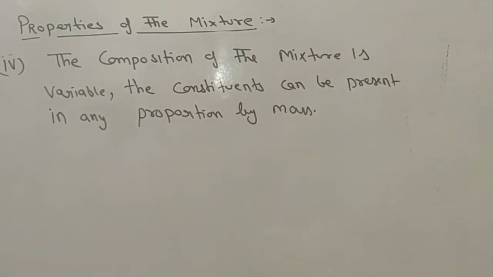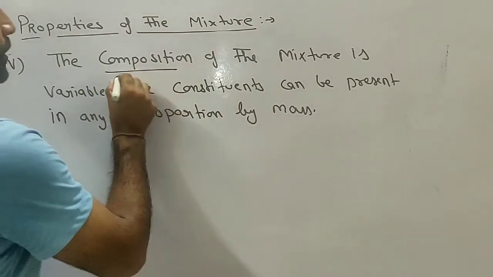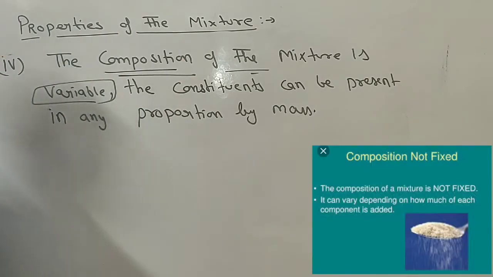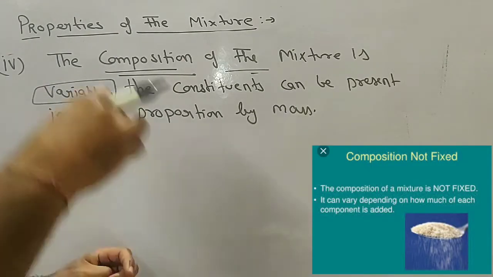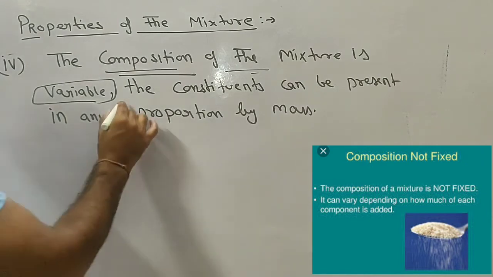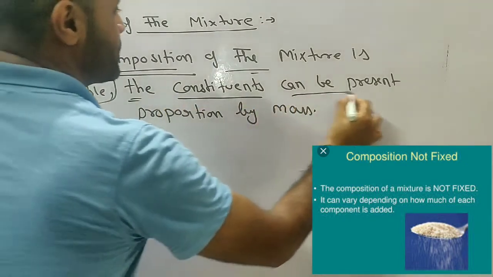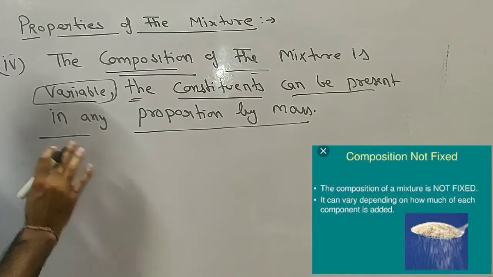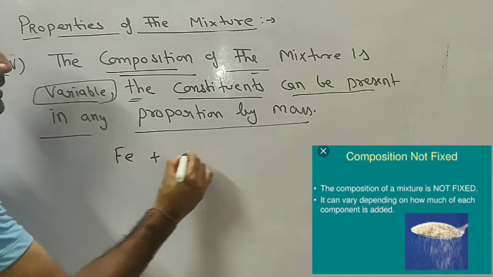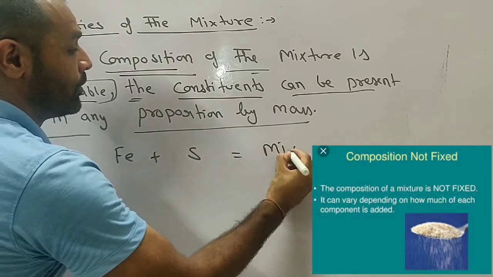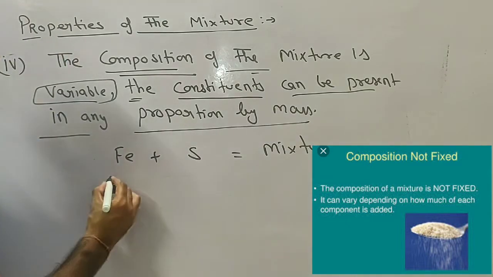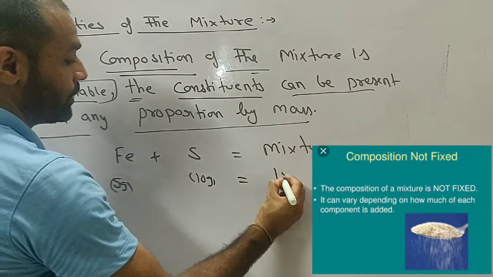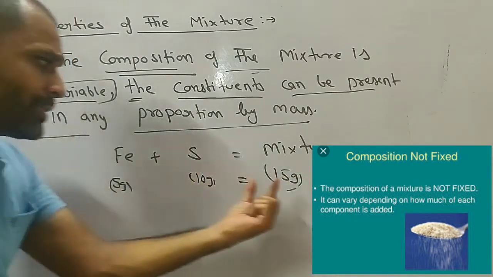And this is the fourth important property of the mixture, that is the composition of the mixture is variable, means it is not fixed actually. You can add any of the components in any proportion by mass. So variable, the constituents can be present in any proportion by mass. For example, say as we have discussed about the iron plus sulfur and we are going to form a mixture. So say 5 gram of iron is mixed with say 10 gram of sulfur, so it will form 15 gram of mixture. So that is also a mixture.